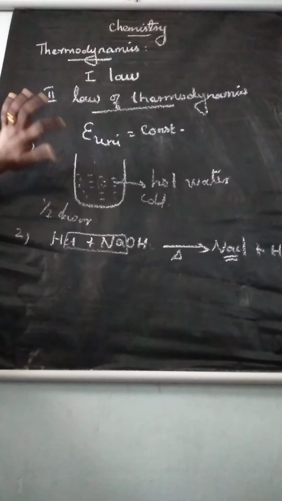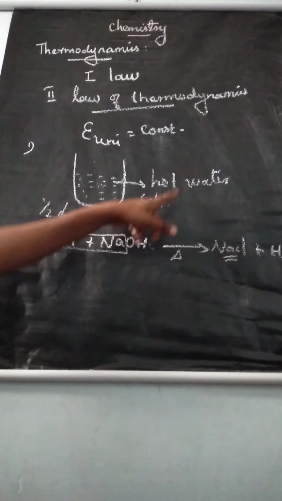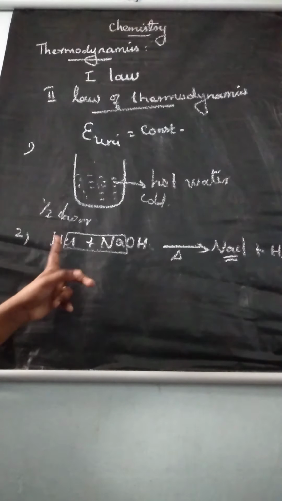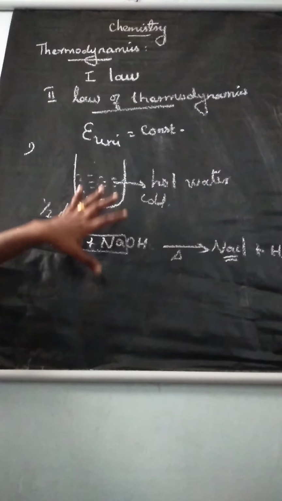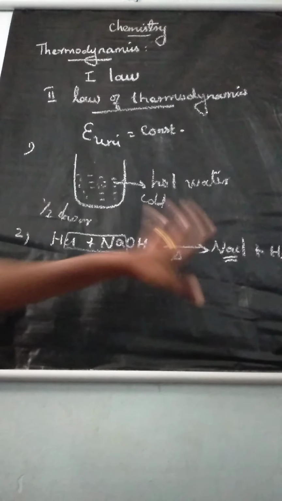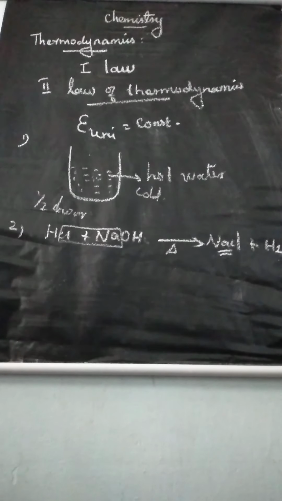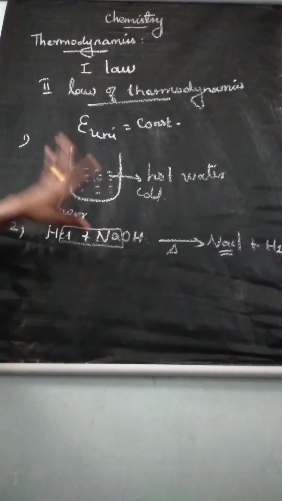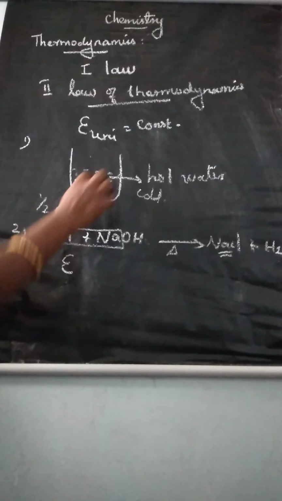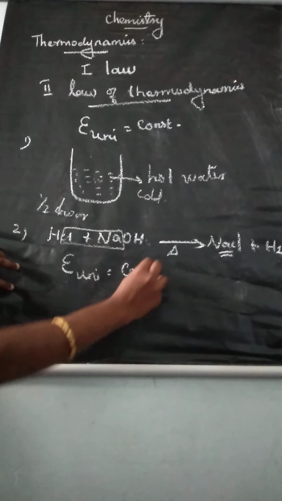The first example: take a glass of hot water; it loses its heat energy and becomes cold. The second example: hydrochloric acid and sodium hydroxide lose heat energy and you get the product sodium chloride. Understand? Okay, listen. In both of these two processes, energy of the universe is constant.